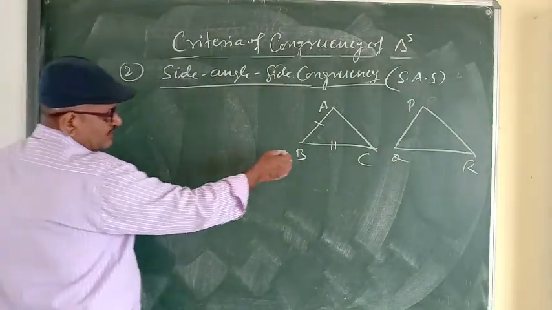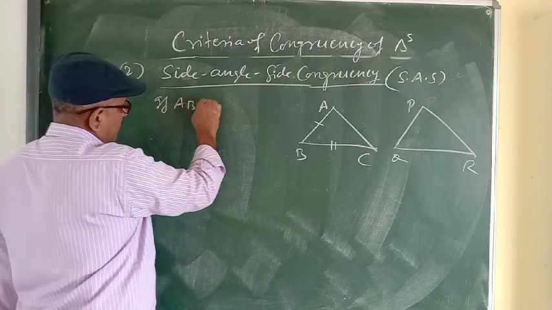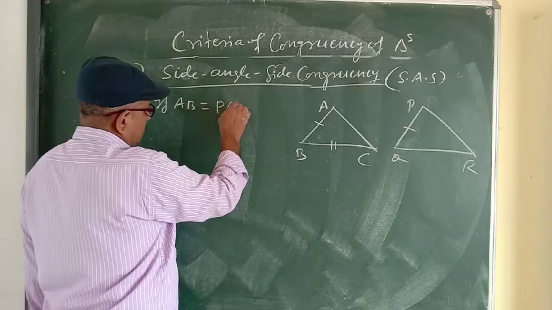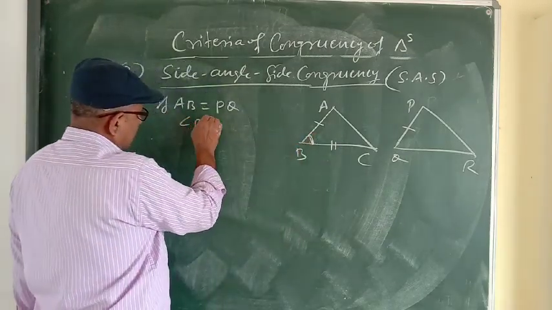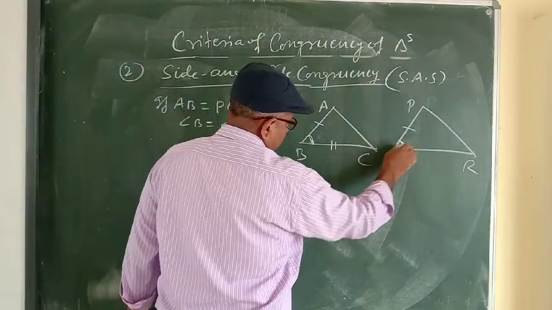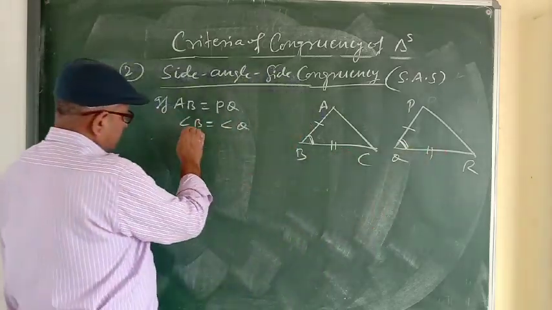So what is given here? Side AB is equal to PQ, angle B is equal to angle Q, and side BC is equal to QR.